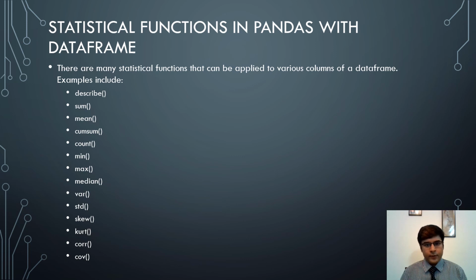Next, we see statistical functions in pandas with data frames. There are many statistical functions that can be applied to various columns of a data frame, and examples include these shown here. For example, the describe function will describe the format of a column of a data frame. The sum function will take the sum of all the elements of that column, and other statistical functions have their specific functionalities.